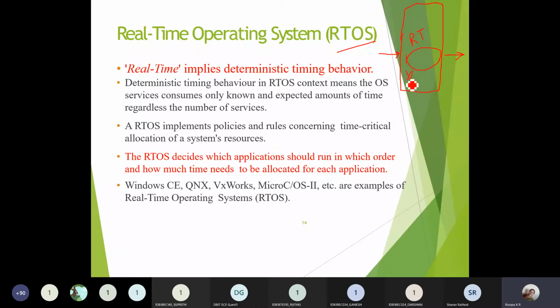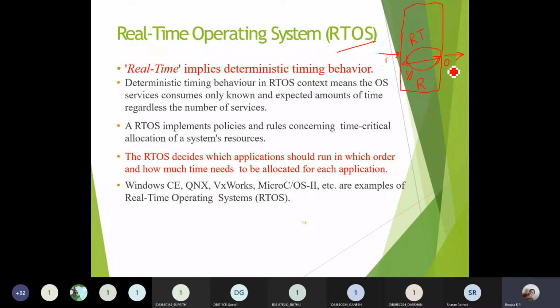Now suppose I give an input, it should not take more time. Whatever resources you are using inside this embedded system should also be very active and process the data accordingly, and I should get the output. For any real-time application using a real-time operating system, the output can be expected within a predefined amount of time.